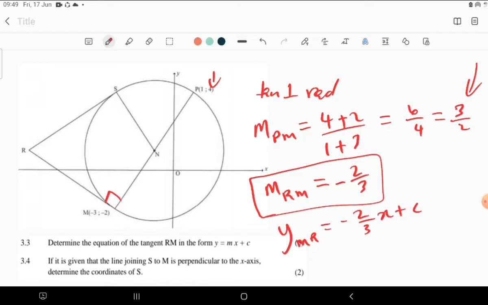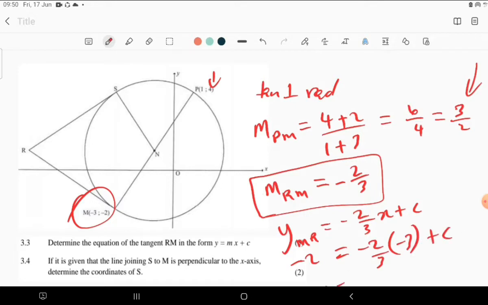So now we can use any point there to find the equation of this line. Let's just use these coordinates, because we have to use the coordinates of M to find the value c. So in the place of y, we put negative 2. Then in the place of x, we're going to put negative 3, plus c.